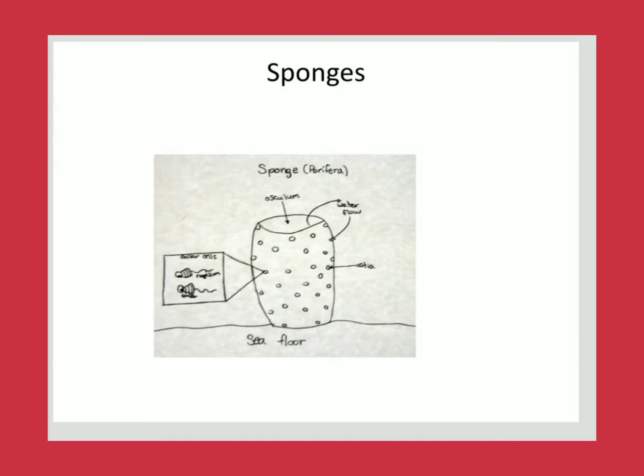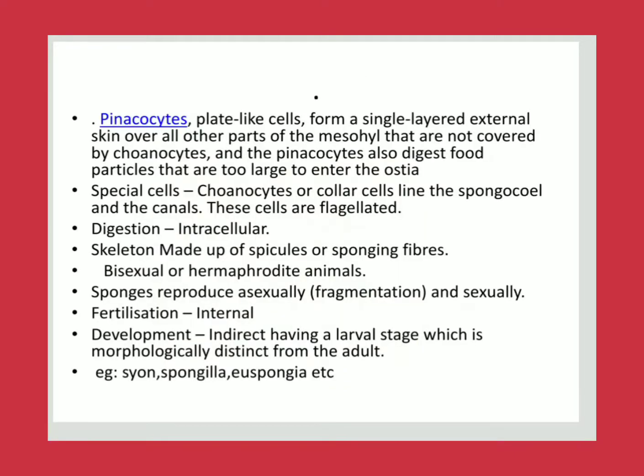Pinacocytes are plate-like cells that form a single-layer external skin over all other parts of the mesohyl not covered by choanocytes, and they digest food particles. The special collar cells line the spongocoel and the canals. These cells are flagellated. Coming to digestion, they show intracellular digestion. The skeleton is made up of spicules or sponging fibers.